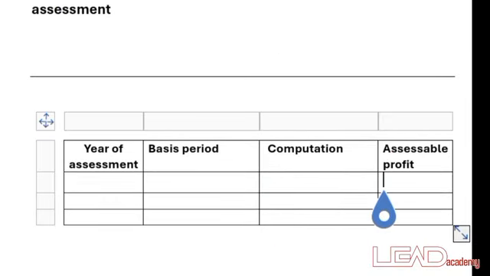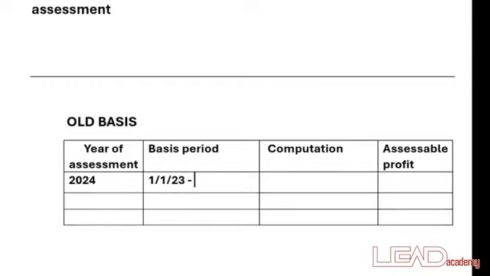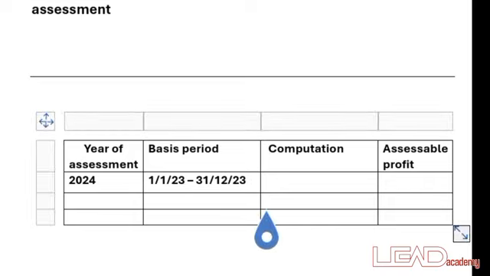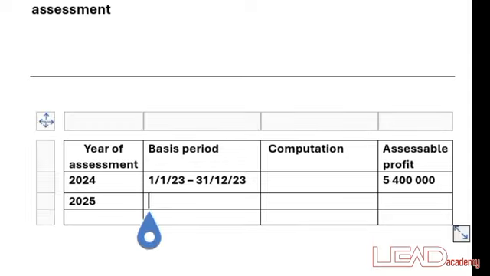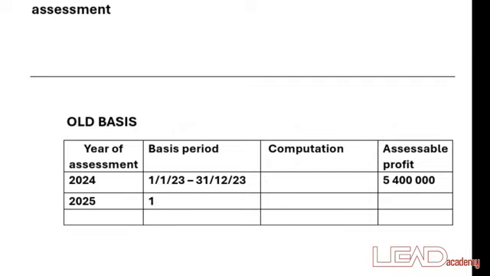So the year of assessment is 2024, basis period 1st of January to 31st of December 2023. What was the profit? It was 5.4 million. Year of assessment 2025, which is the basis period 1st of January to 31st of December 2024.